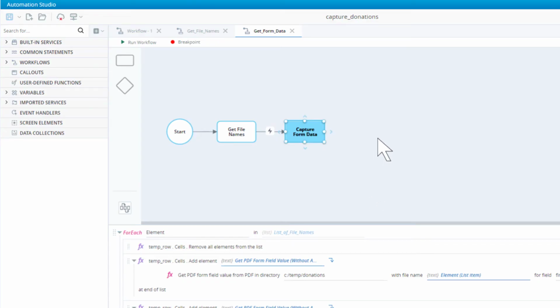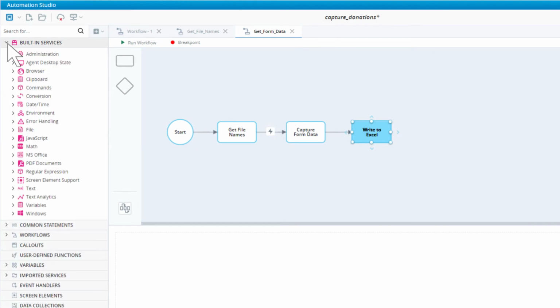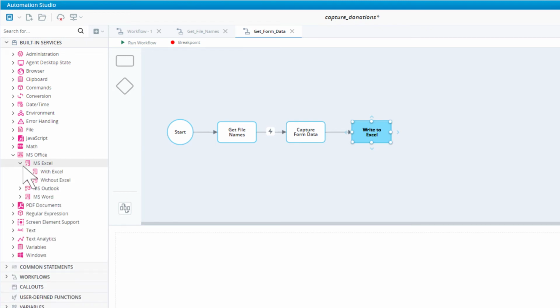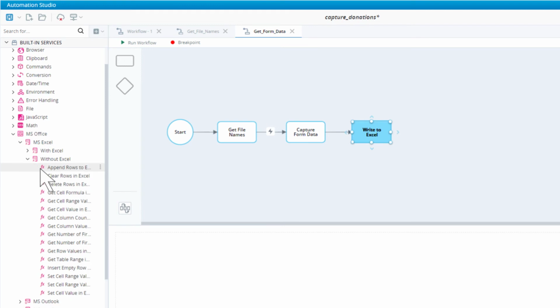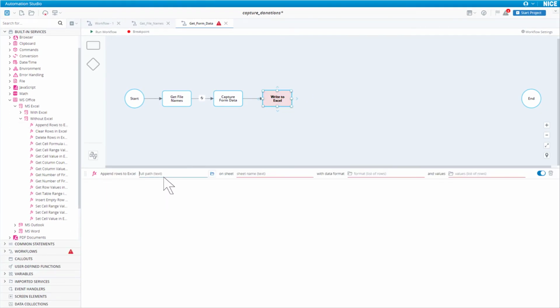Add a new step to the workflow and call it Write to Excel. Drag the function Append rows to Excel into the builder. This function is located in the Excel built-in service under Without Excel. Use this function to add more rows below the last populated row in an Excel file. Enter the full path to the file. Enter the sheet name. For the values, select our list of rows variable, form data.